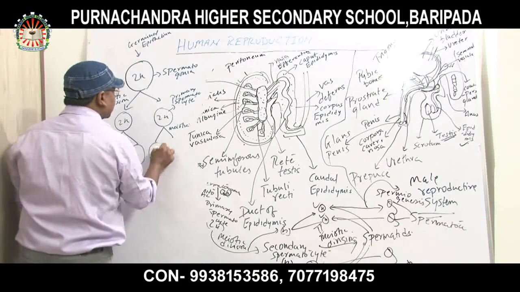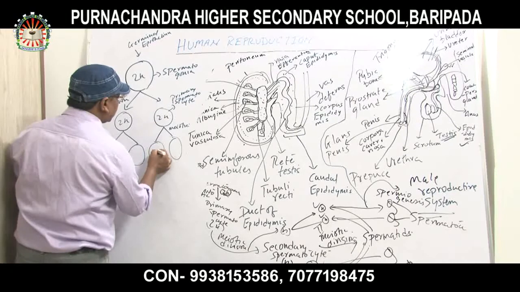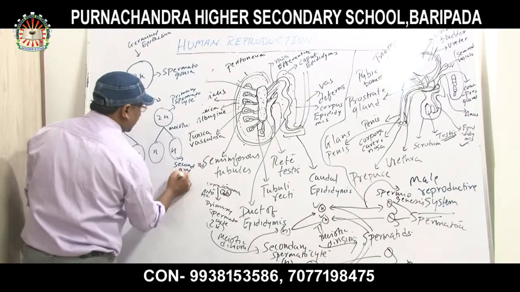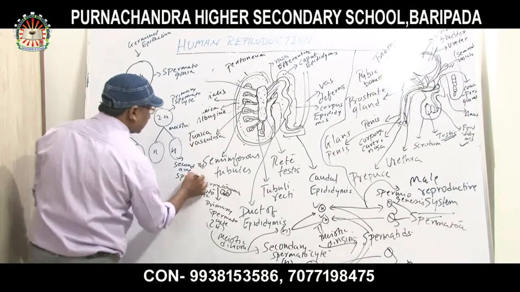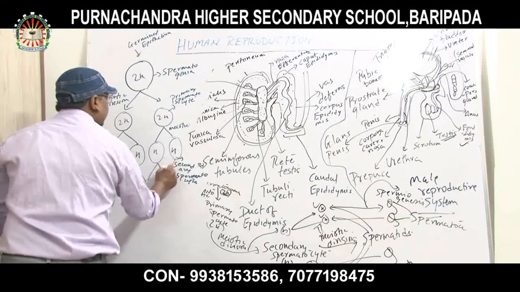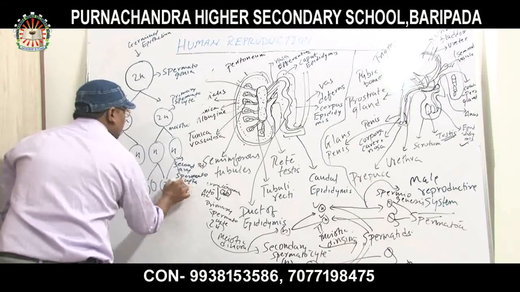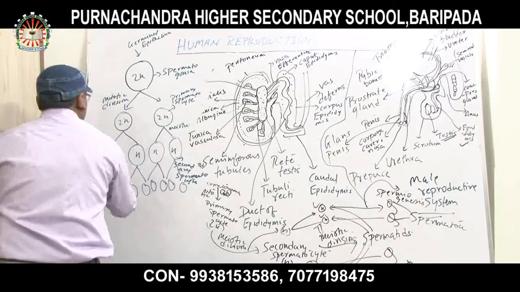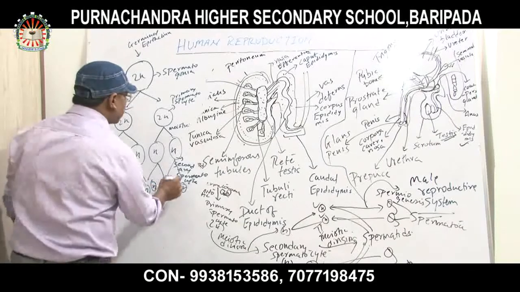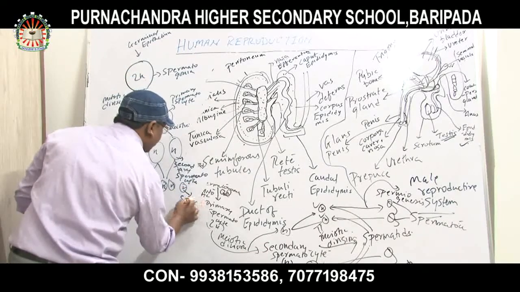As we know, meiotic division is reductional division. While meiotic division goes on from the primary spermatocyte, it produces secondary spermatocytes. Again, the second meiotic division, n, producing spermatids.